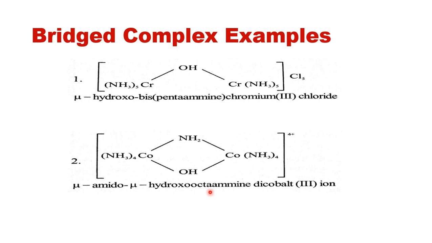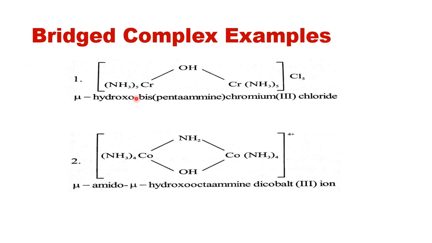Then if you calculate the number of ammonia molecules, here there are 4 and here there are 4, so in total there are 8. So that's why the name has octaammine, because of the ammonia. Then dicobalt, because there are 2 cobalt atoms. In the bracket you will mention the oxidation state of the cobalt, and because it is an ion, there is 4 plus charge on the coordination sphere, you will mention it as ion in the name.